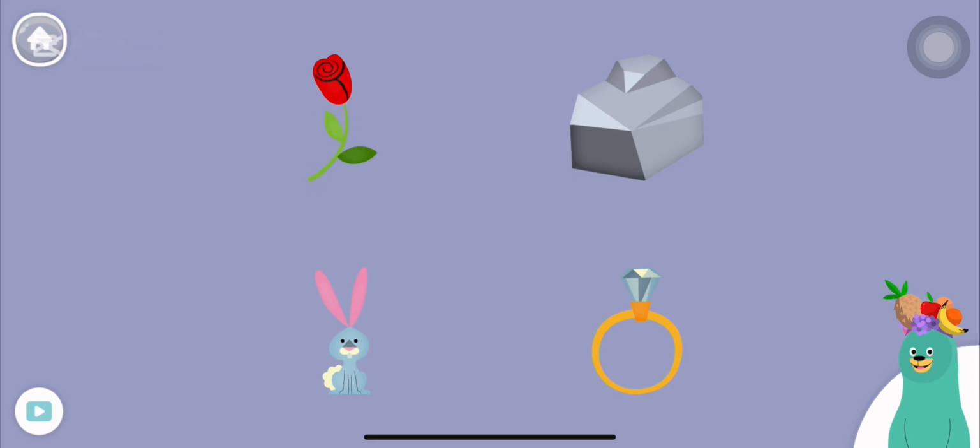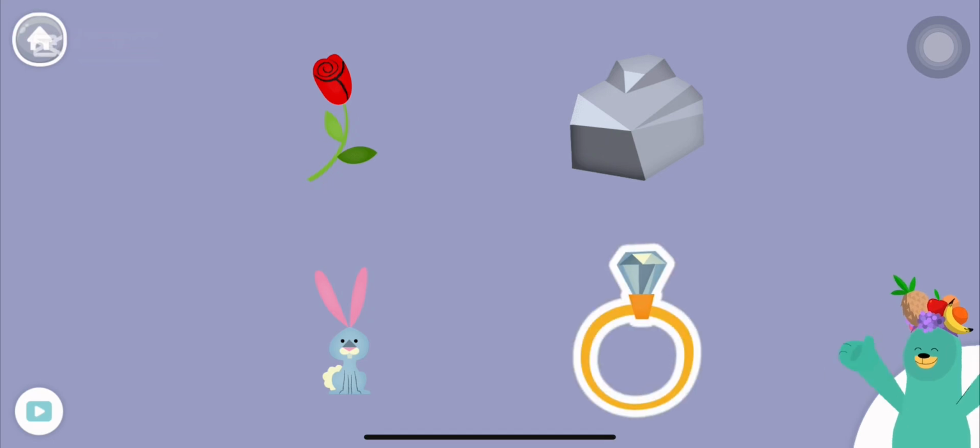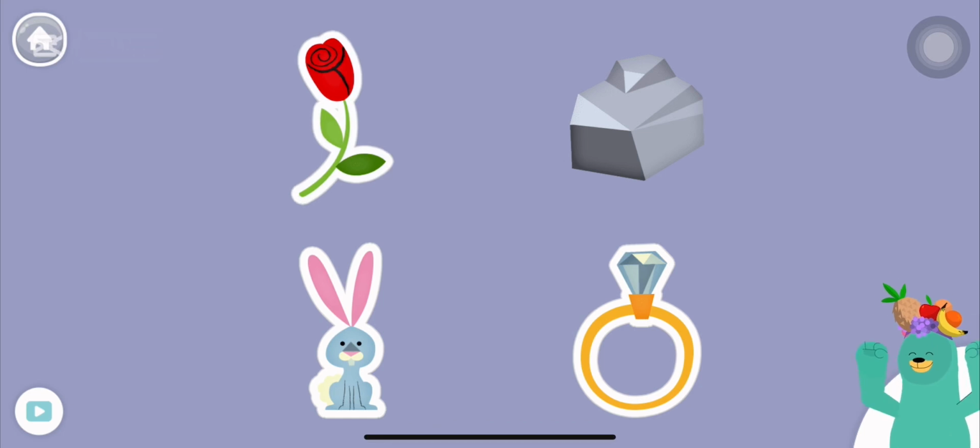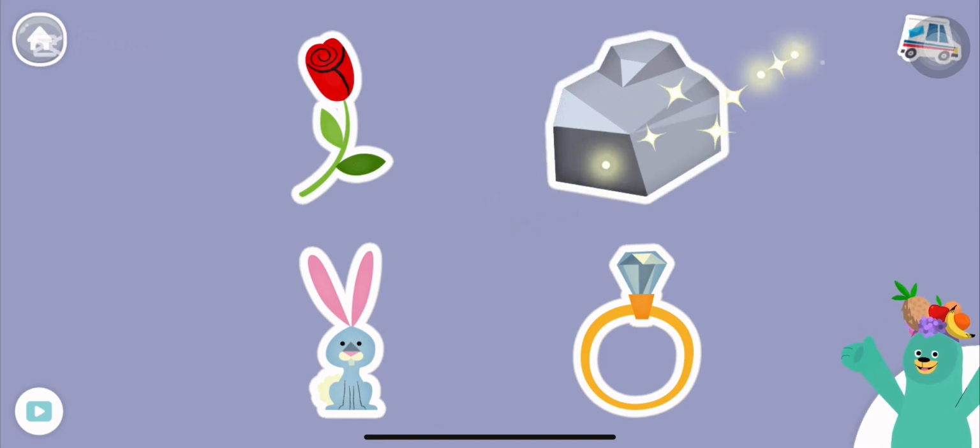All of these things start with the R sound. Tap them all and listen to the R sound at the beginning. Ring, rabbit, rose, rock. Nice work.